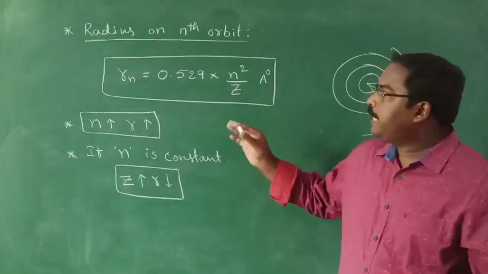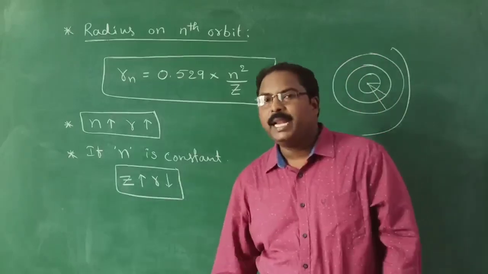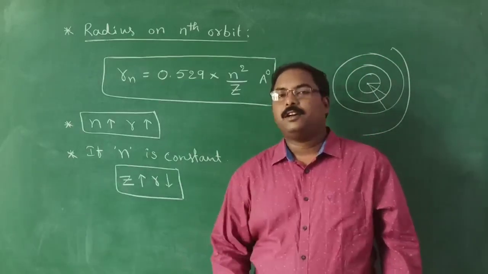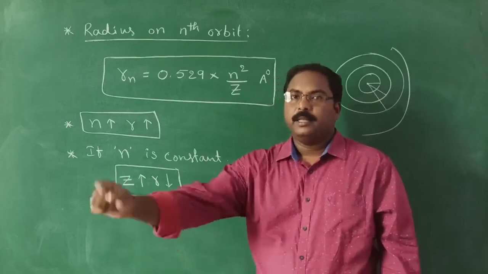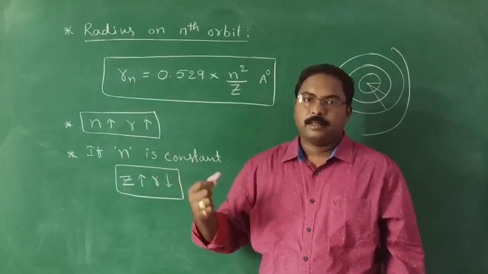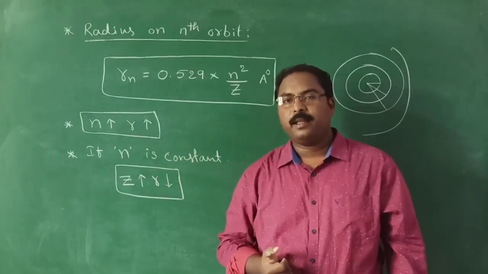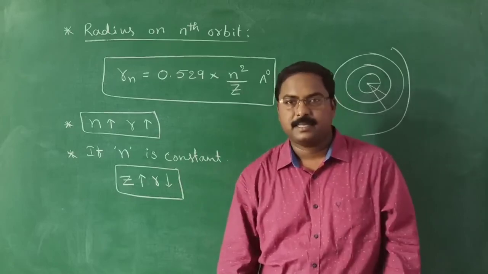Now after the radius of the orbit, our main concept is the energy of the orbit. How the formula is given and how to calculate the energy of the orbit, we will discuss in the next class. Okay? Thank you.